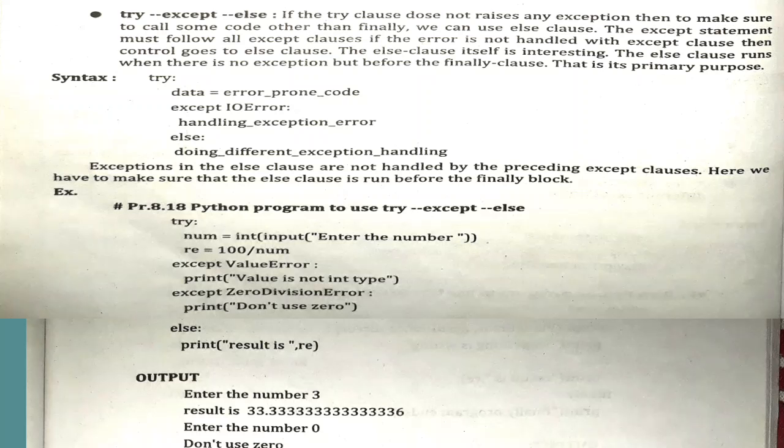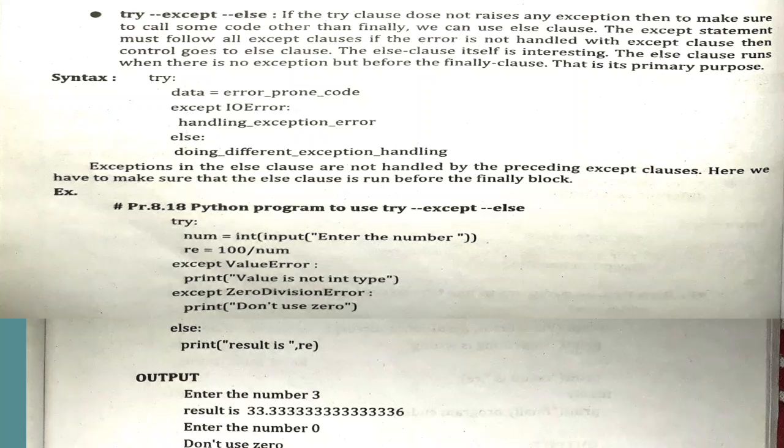Again we have one more except block in which we have written ZeroDivisionError, and then we have the else block. So just see the output. First we have entered the number 3, which means this is the correct input. We can divide 100 by 3. So 100 divided by 3, we will get the result as 33.333. That will be stored inside RE.